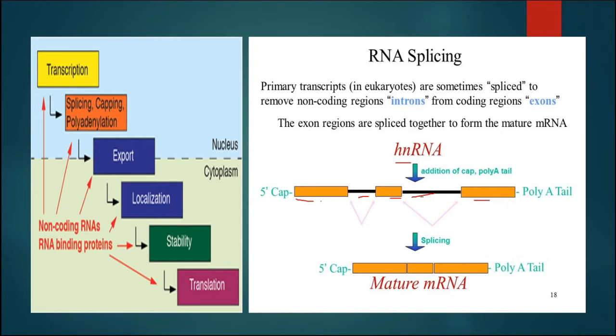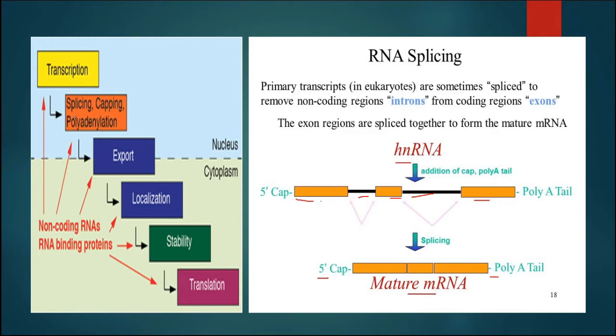So the introns will be removed and the exons will be joined by the enzyme, and that is known as splicing. Then near the 5' end, capping will occur, and near the 3' end, tailing will occur, and all these three steps will occur. Then only the hnRNA will transform into the mature mRNA.